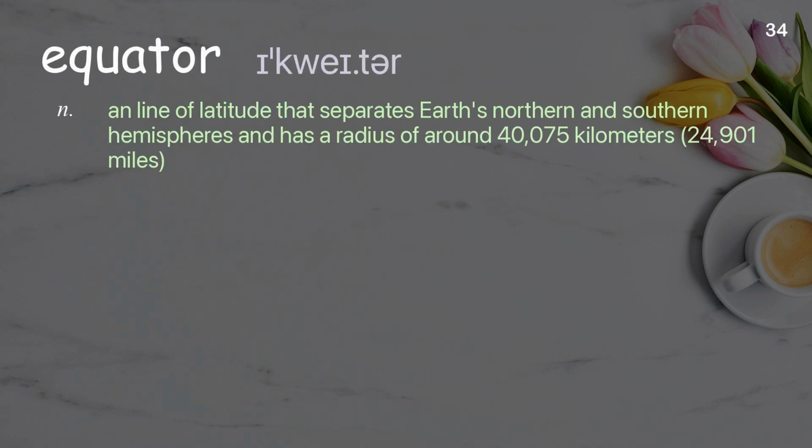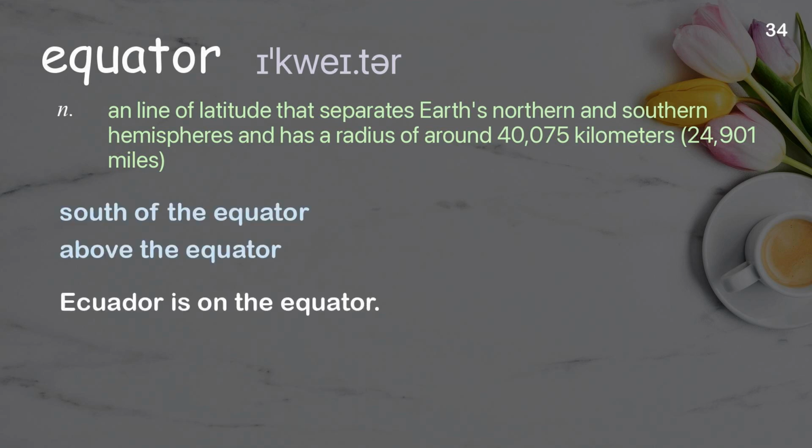Equator. A line of latitude that separates Earth's northern and southern hemispheres and has a circumference of around 40,075 kilometers, 24,901 miles. Examples: South of the equator. Above the equator. Ecuador is on the equator.